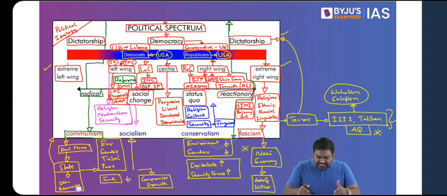Now, can you see the green lines that I have drawn? Whatever lies within the green line, they're all acceptable, tolerable in a constitutional democracy. So from CPI Marxist to RSS, from Indian National Congress to BJP, from Democrats to Republicans, from DMK to AIADMK, all these parties, organizations, their ideologies, they are completely legal.